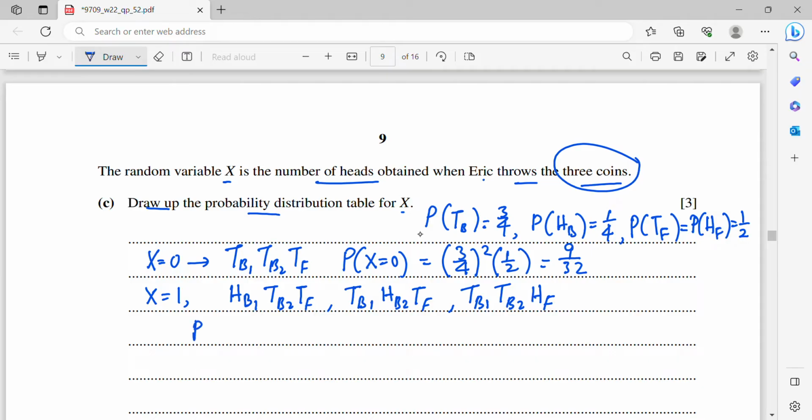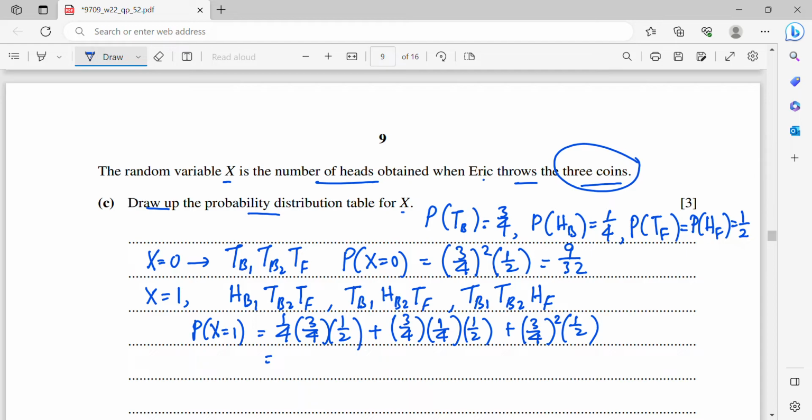So for this case, P(X equals to 1). Now the first one is 1 over 4, TB is 3 over 4, TF is half. Now you will notice that the first probability and second probability will be the same. So TB1 is 3 over 4, second is 1 over 4, and then TF is half. Or TB1 is 3 over 4, TB2 is also 3 over 4, so you can square it, then HF will be half. So when you count this value, it will be 15 over 32.